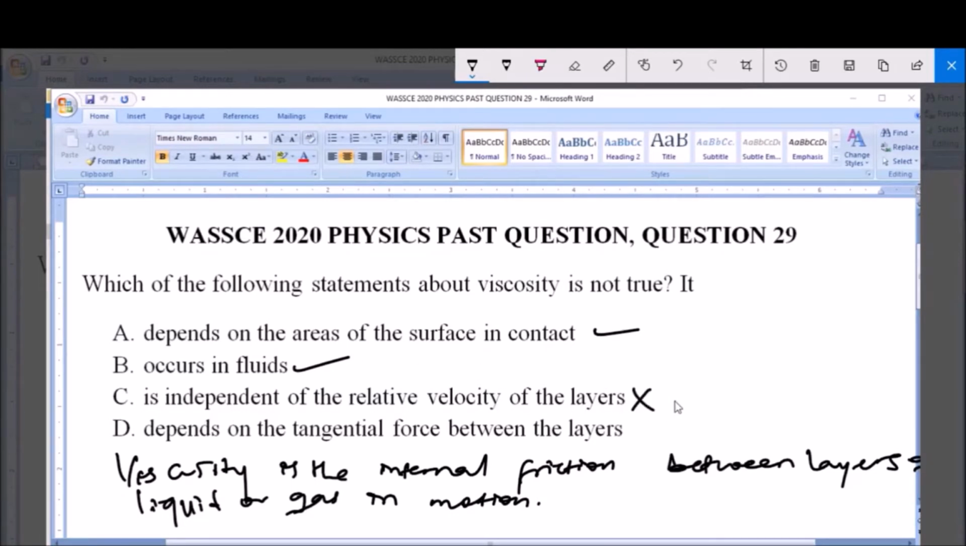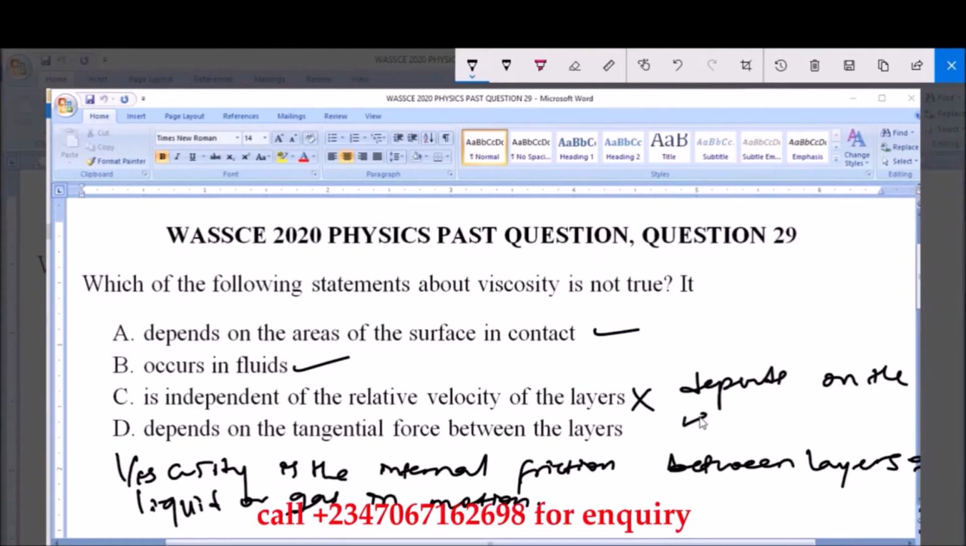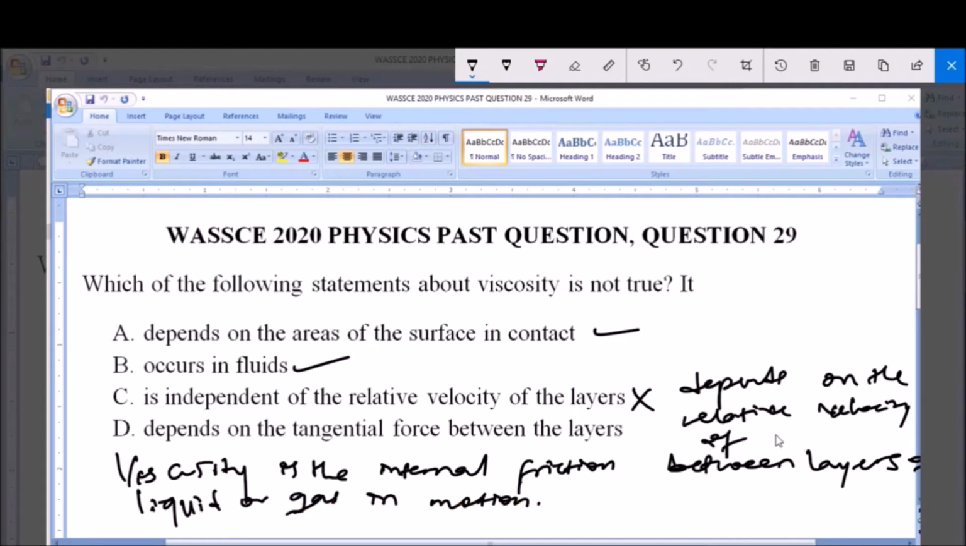Then C says it's independent of the relative velocity of the layers. Now this is wrong. Viscosity actually depends on the relative velocity between the layers in contact. That is, the layers of these fluids in contact is actually important in terms of viscosity, because their relative velocity actually affects viscosity. So viscosity depends on the relative velocity of layers. Now let me explain this.